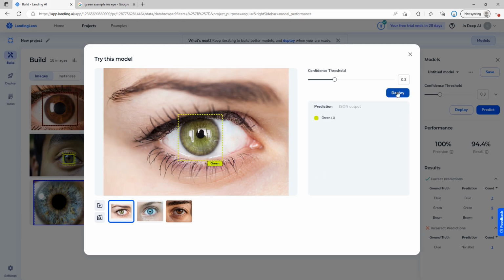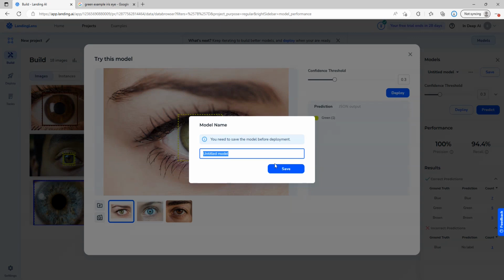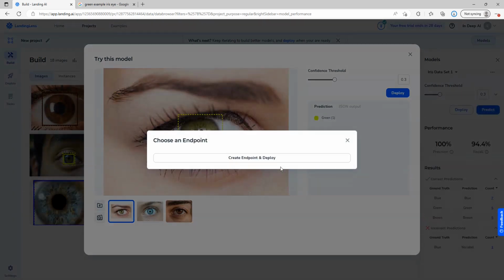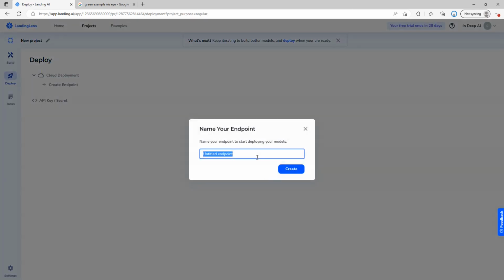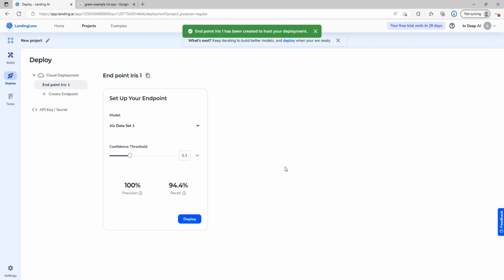So we're going to go ahead and deploy iris data set 1 and create an endpoint, iris1, and then you will arrive here.